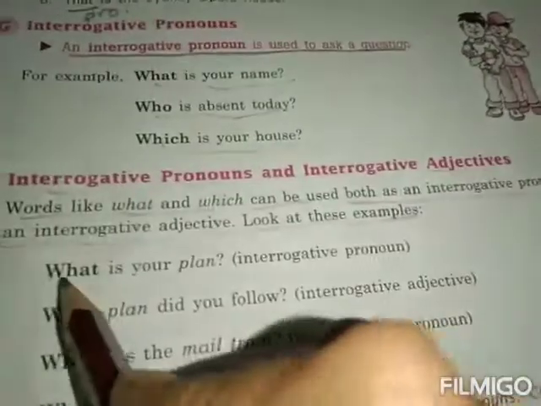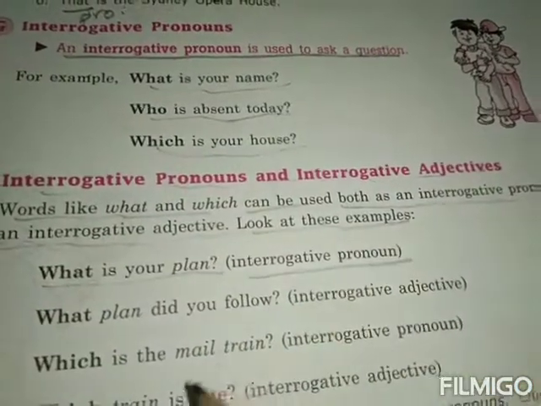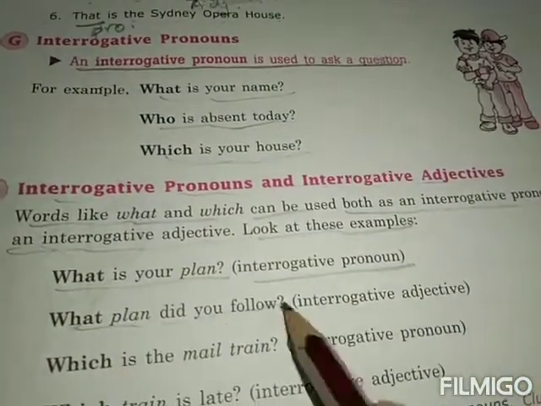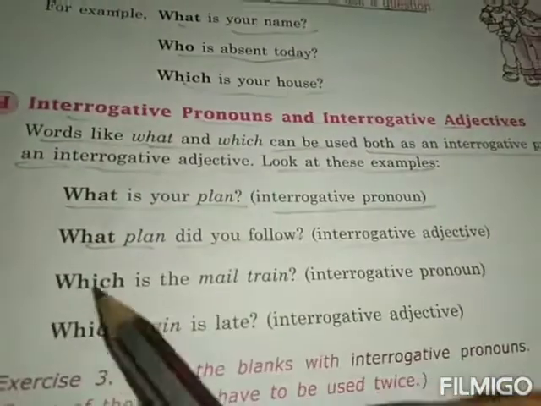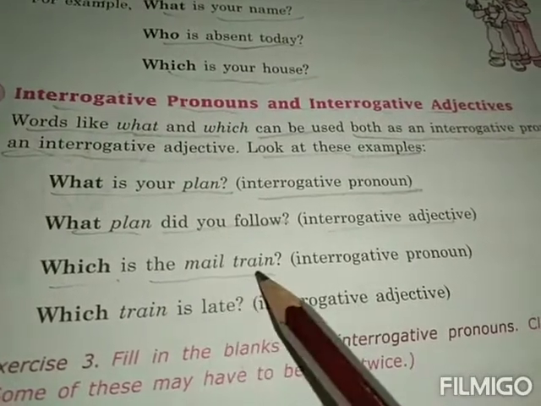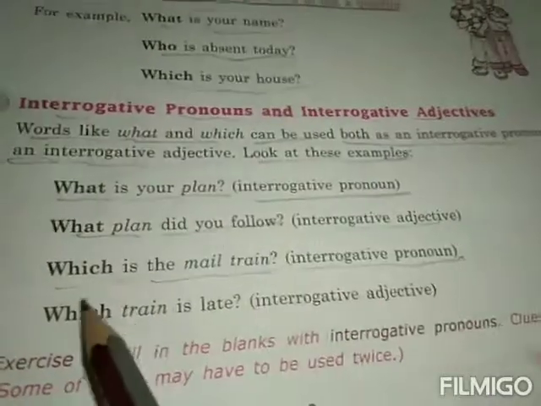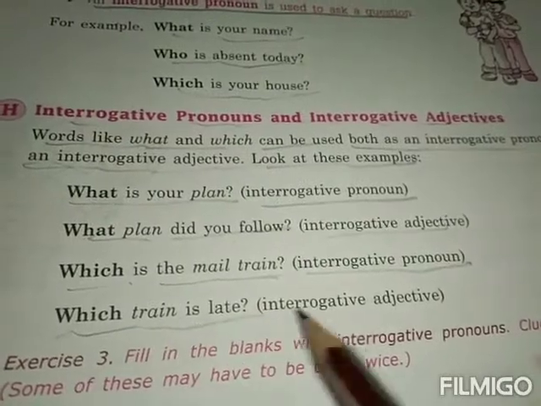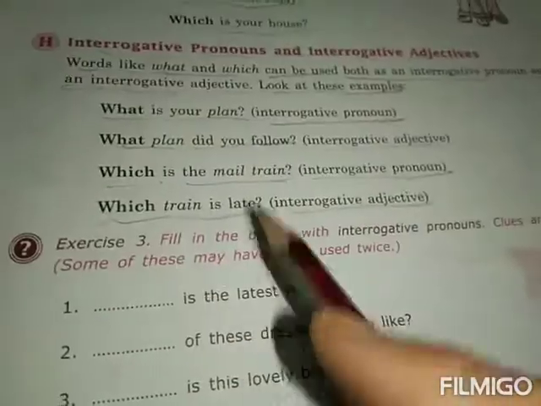Look at these examples. What is your plan? Is an interrogative pronoun. What plan did you follow? It is an interrogative adjective. Which is the mail train? Right? Interrogative pronoun here. And which train is late is an interrogative adjective.